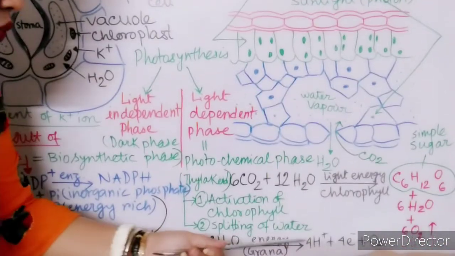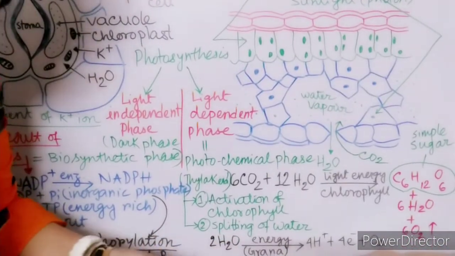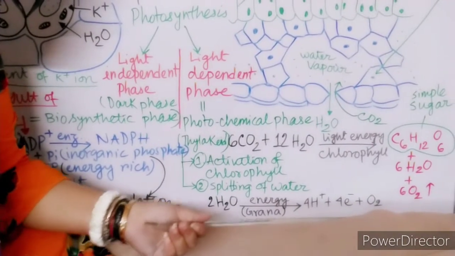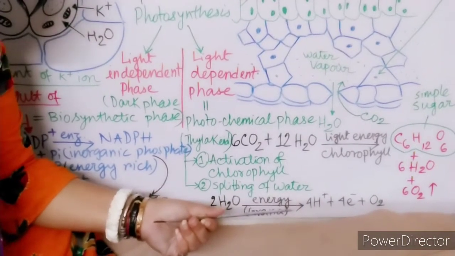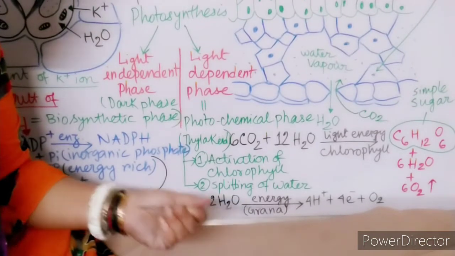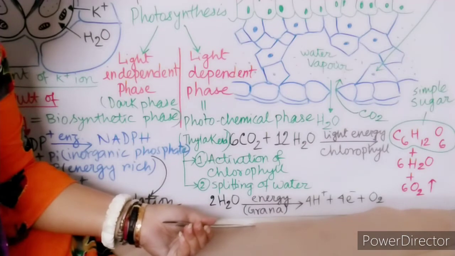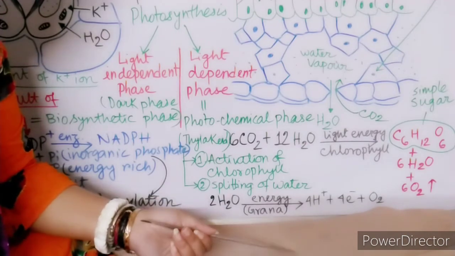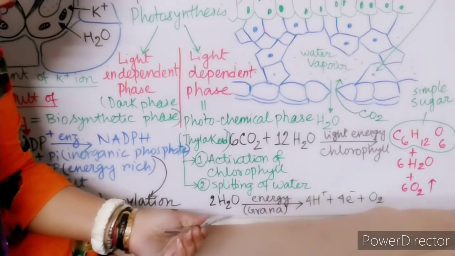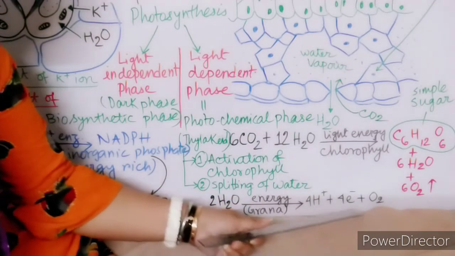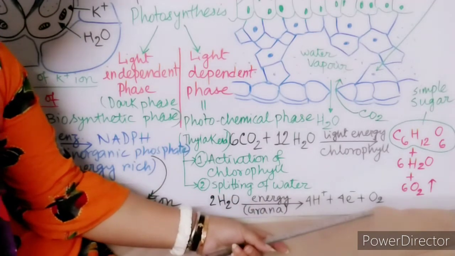and it splits the water molecule. Now look over here at the bottom. Two molecules of water break down with the help of energy in the grana. Grana I have discussed while explaining the structure of chloroplast in my previous videos. So two molecules of water break down to produce 4 H plus ion, 4 electrons and oxygen.